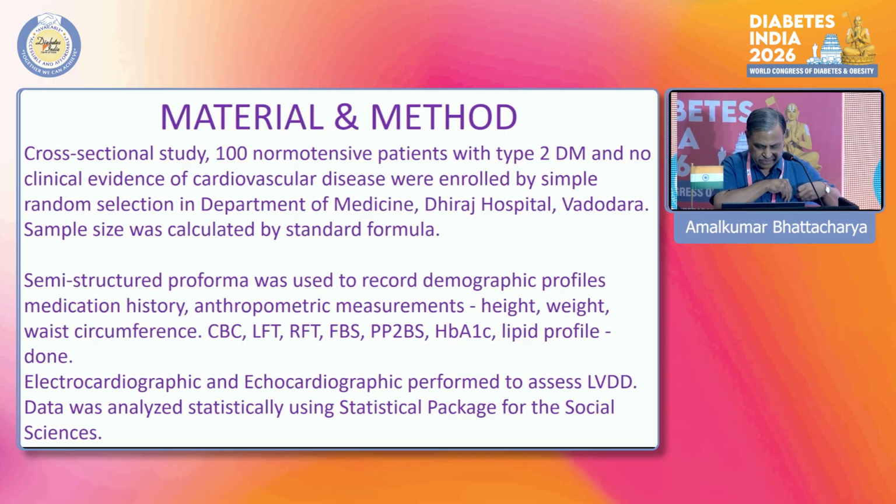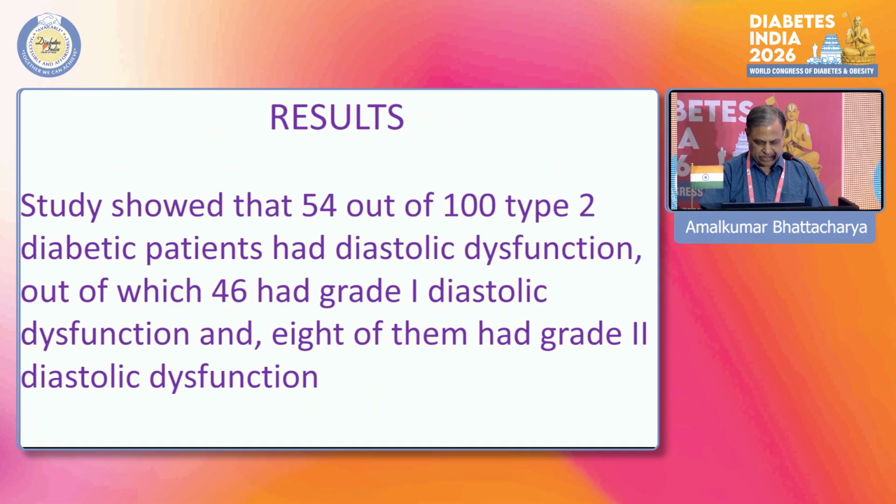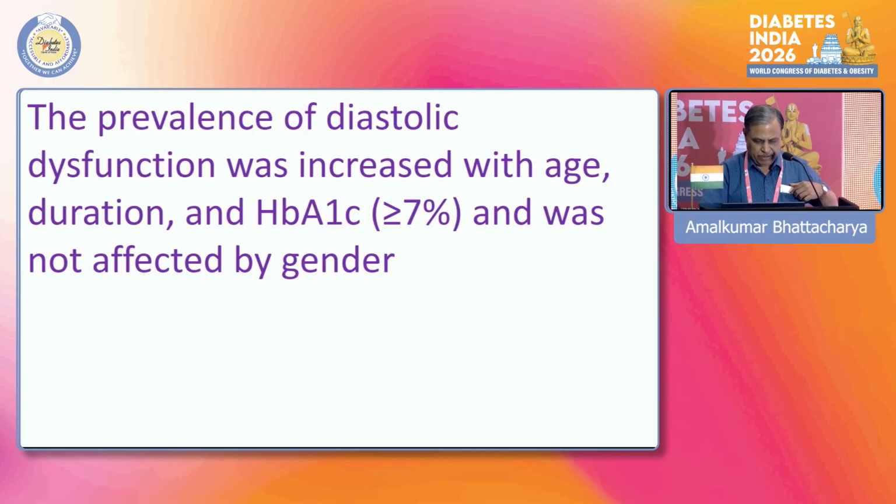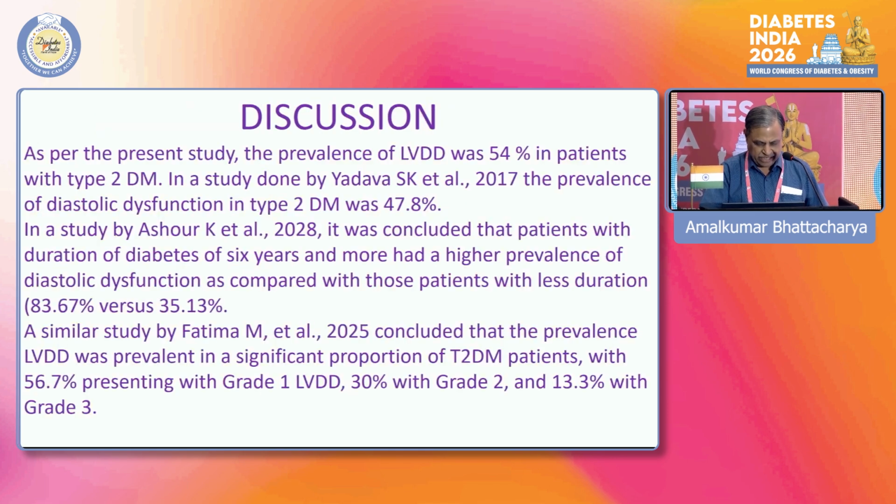Data were analyzed statistically using the Statistical Package for the Social Sciences. The results showed that 54 out of 100 patients with diabetes had diastolic dysfunction, out of which 46 had grade 1 and 8 had grade 2. This is the bar diagram showing diastolic dysfunction grade 1 and grade 2. The prevalence of diastolic dysfunction increased with age, duration of diabetes, and if the HbA1c is more than 7%, and it was not affected by gender.